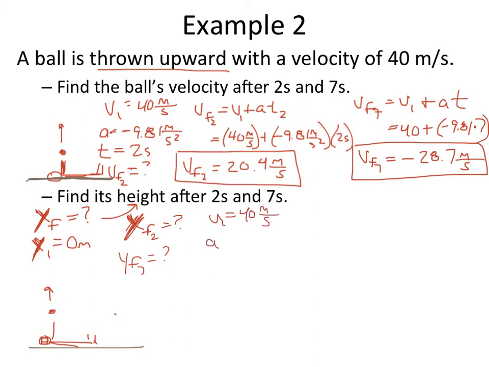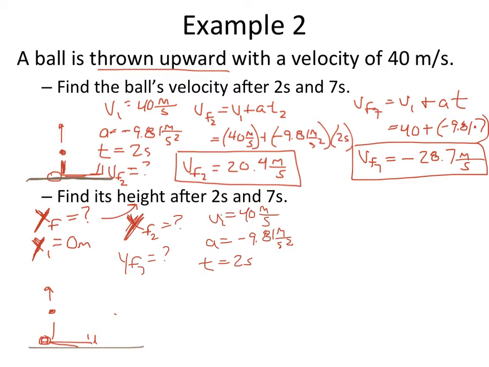We know our acceleration is going to be negative 9.81 meters per second squared. And we know the time equals 2 seconds for our first scenario right here.